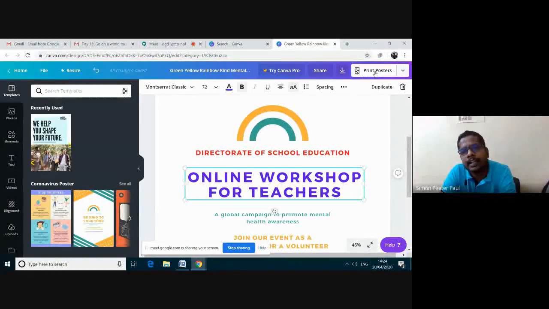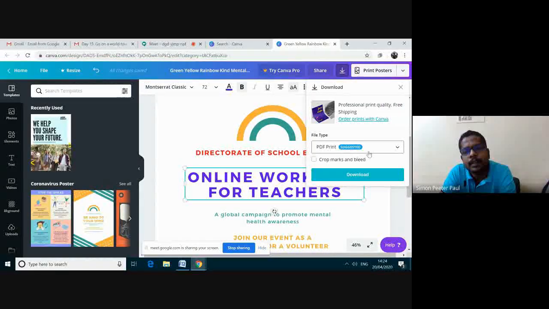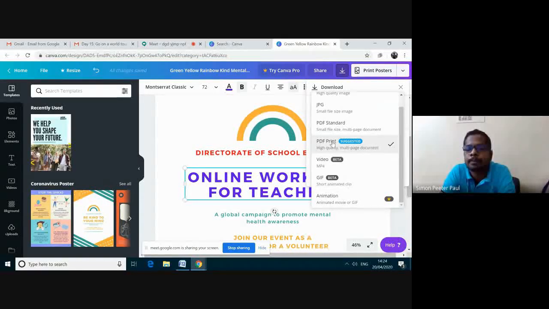PDF format. Again, I'm clicking the print posters. There is an arrow button. I'm clicking this arrow button, selecting the download option, and then clicking this down arrow button. I'm going here for digital format. You go for PNG, that is high quality for A4 size. If you need to print in a big size banner flex, then select this PDF high quality format.